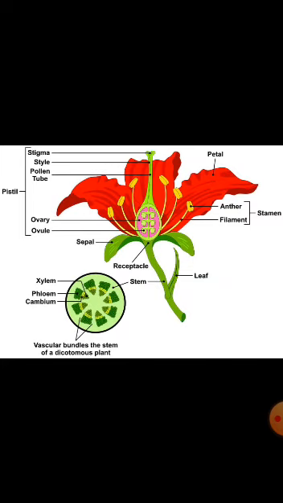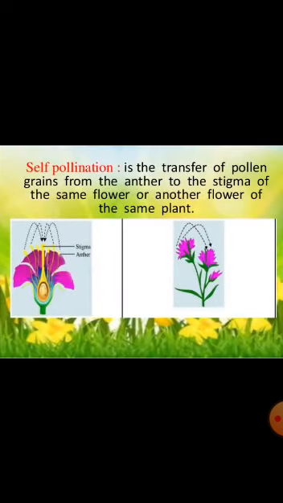So, what is pollination? Pollination is the transfer of pollen grains from the anther to the stigma, that is from the male gametes to the female gamete, so that it can fertilize the egg. This pollination takes place in two different ways, that is self-pollination and cross-pollination. In self-pollination, the pollen grains from the anther is transferred or deposited on the stigma of the same flower or another flower of the same plant, but may be of another branch.